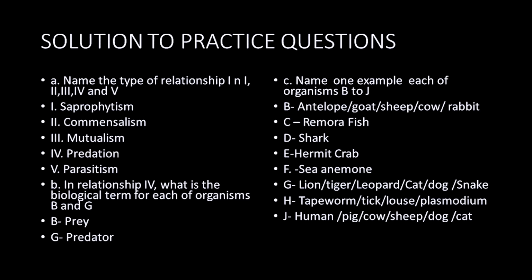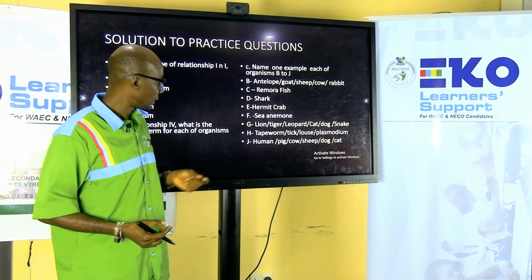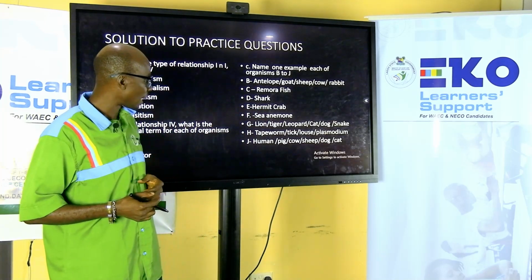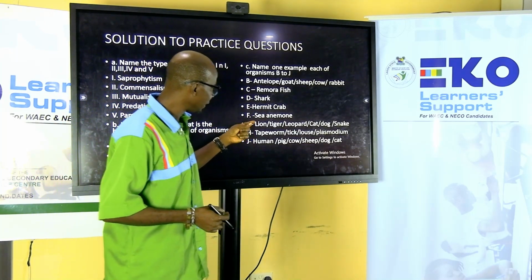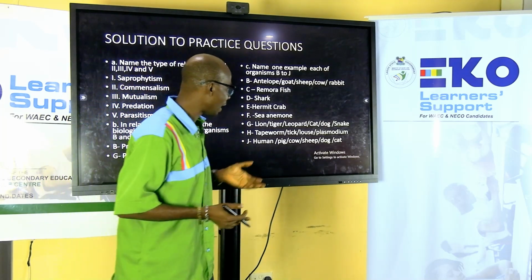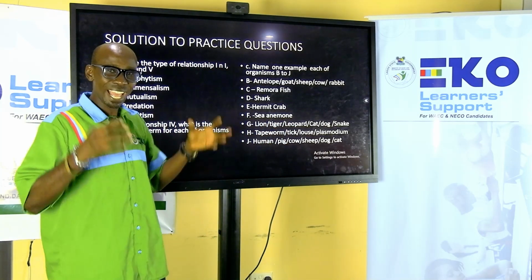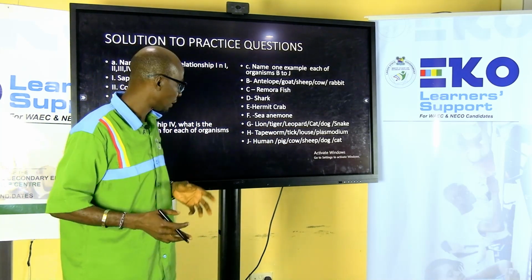While C is a remora fish, because it provides transportation. The remora fish gets food. D can be a shark. E can be a hermit crab. F can be a sea anemone. G can be a lion, a tiger, a leopard, or any other carnivore that you can think of.